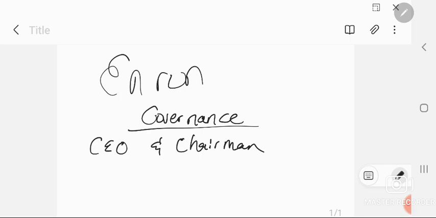Also, the NEDs were not effective because they were not there to scrutinize, and that's one role of the NED. All NEDs should be able to scrutinize the board and its strategic plans and the like. So all those were other governance issues there.